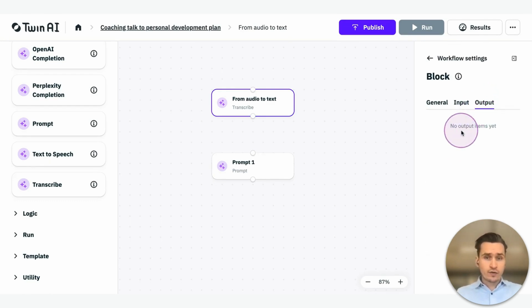Output is the output that you will get from this specific block. If you click on results, you get the results of the whole workflow. If you click on the block itself, click on output, you see just the output of this block. I'm going to upload a file now, which I'm going to cut out of this video, and then we'll see the first results.